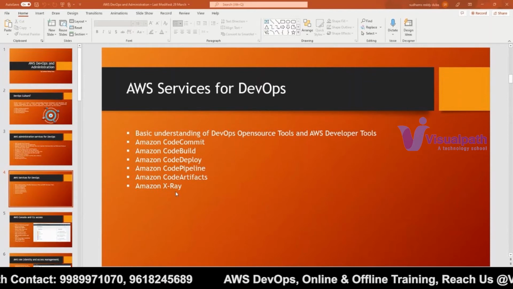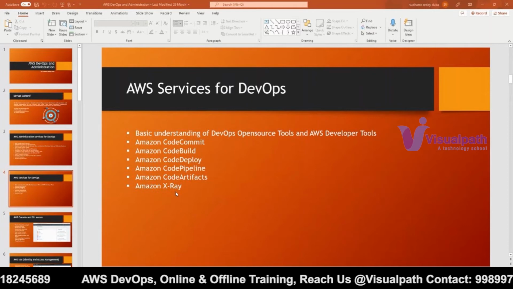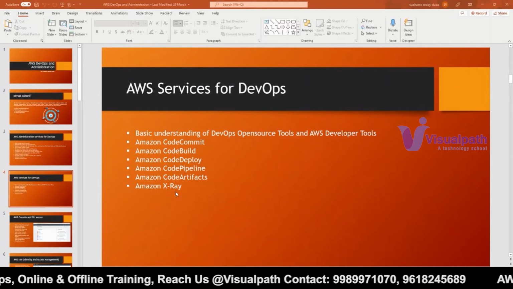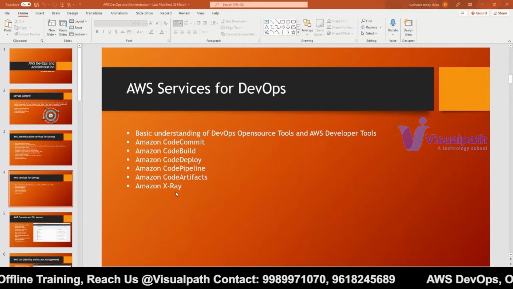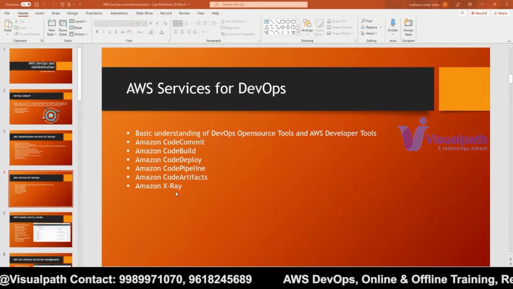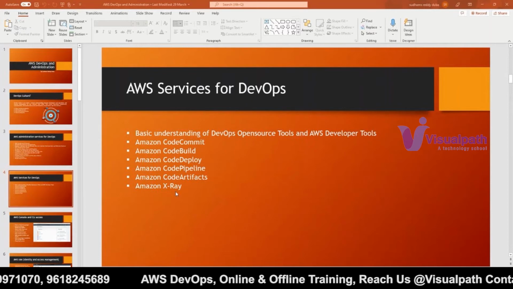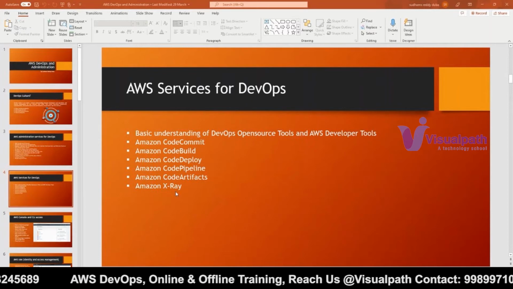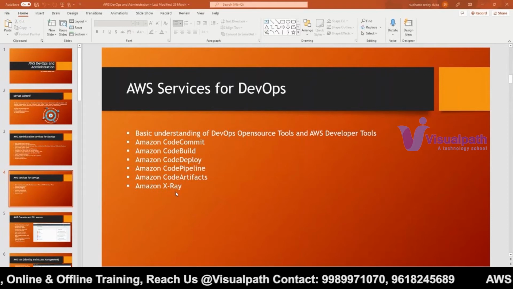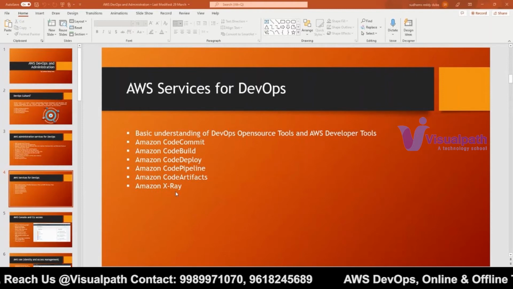That might be boring for a few of the people, but you have to bear with me. Even if one person doesn't know about the Linux operating system, I have to start from scratch: installing the operating system, what is an operating system, everything I have to explain. That's how the course is designed. If everybody knows Linux, then I can start at a particular stage and directly show other things in the Linux operating system. That's what I mean to say.